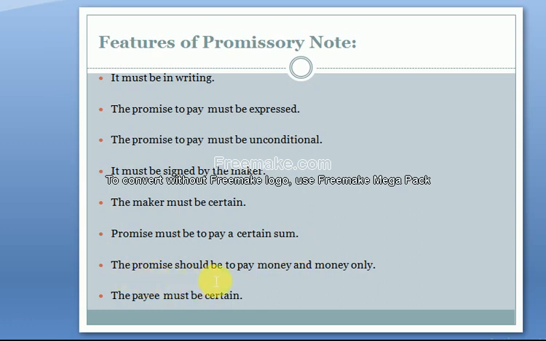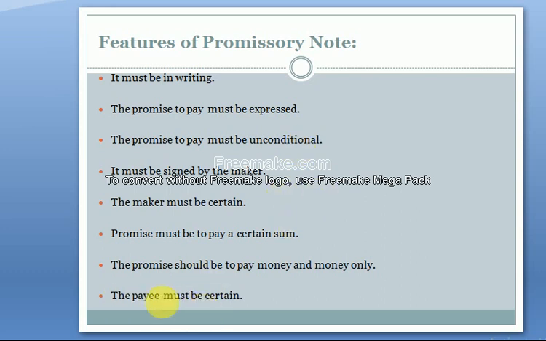The promise should be to pay money and money only, nothing else. In the promissory note, the maker will only make the promise to pay back the money. Keep in mind. Clear? No other promise should be mentioned in the promissory note.